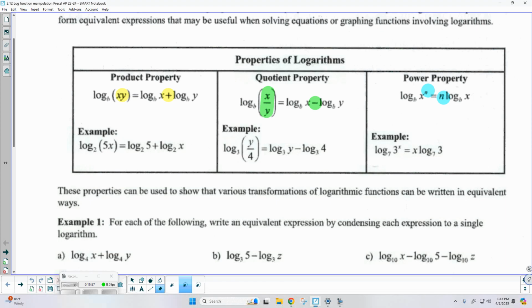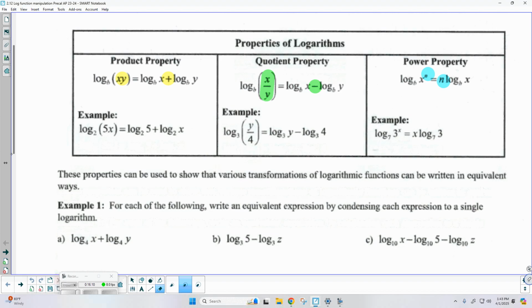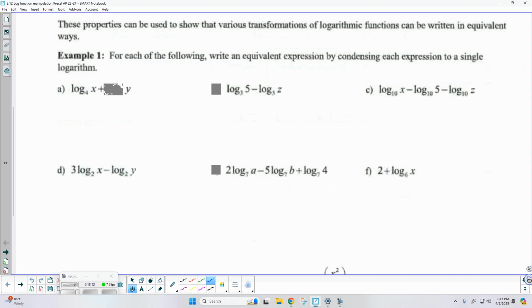Now, all of these rules are reversible. So I can take an expression that's already expanded and condense it to a single term, or I can take a single term and expand it. And that's actually what we're practicing today. Okay, let's get right into it.